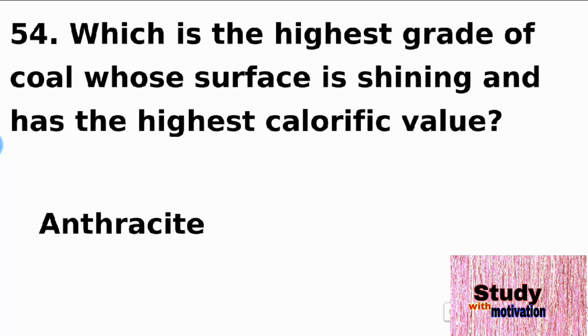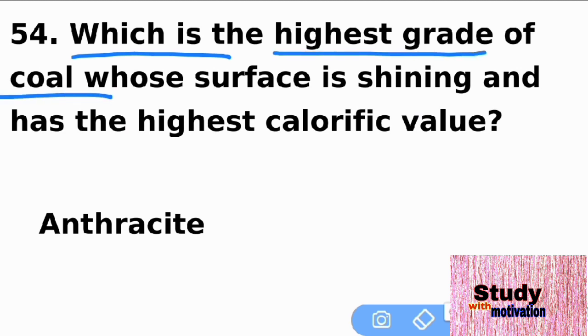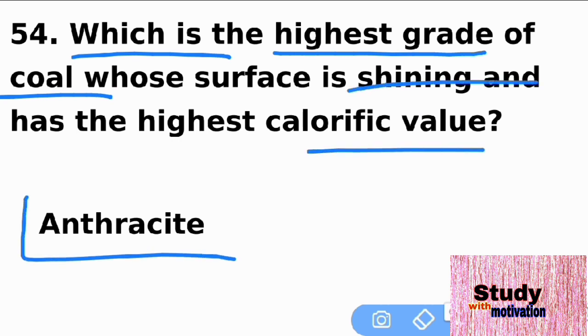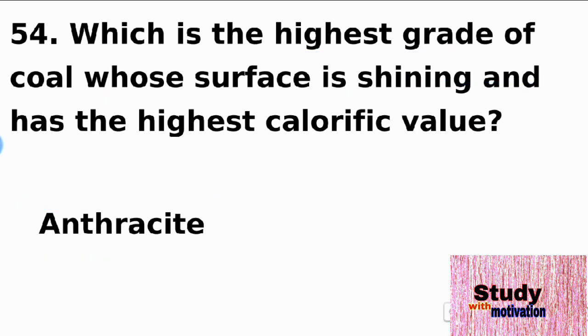The next question is 54. Which is the highest grade of coal, whose surface is shining and has the highest calorific value? That is anthracite. Anthracite is the coal whose surface is shining and has the highest calorific value, with carbon content of around 93%.